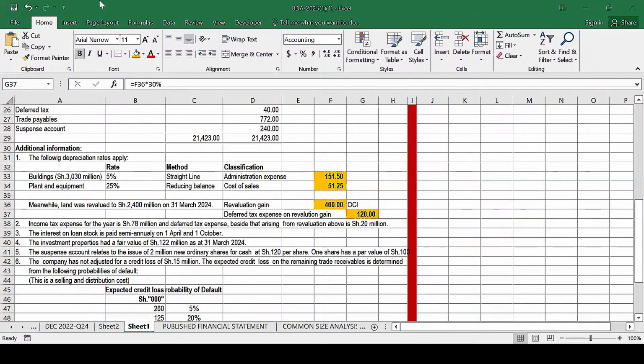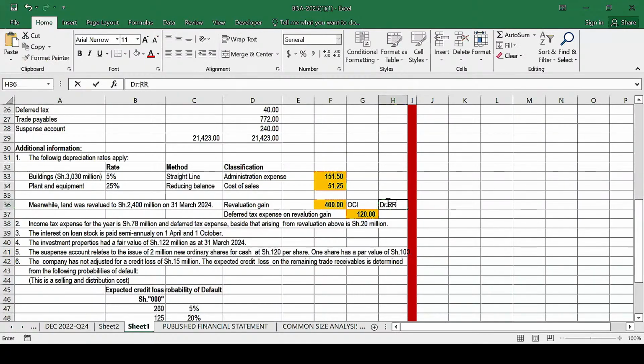So now, this amount of 120 is debited in the account called the revaluation reserve account.